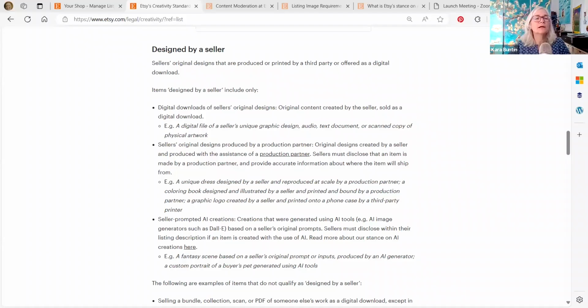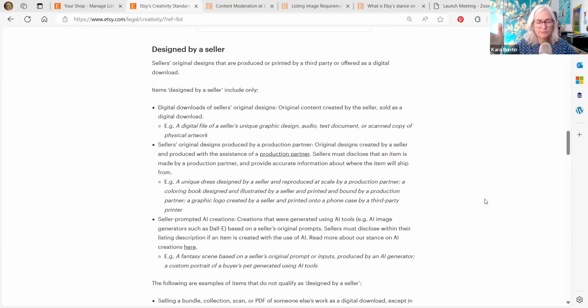Welcome back. And now we're going to look at Etsy's designed by policies, as we are looking at these new things that they rolled out yesterday that everyone is a little bit confused by, because it's a little bit confusing. So I'm going to share my screen and we're going to look at the designed by policies in the new creativity guidelines.